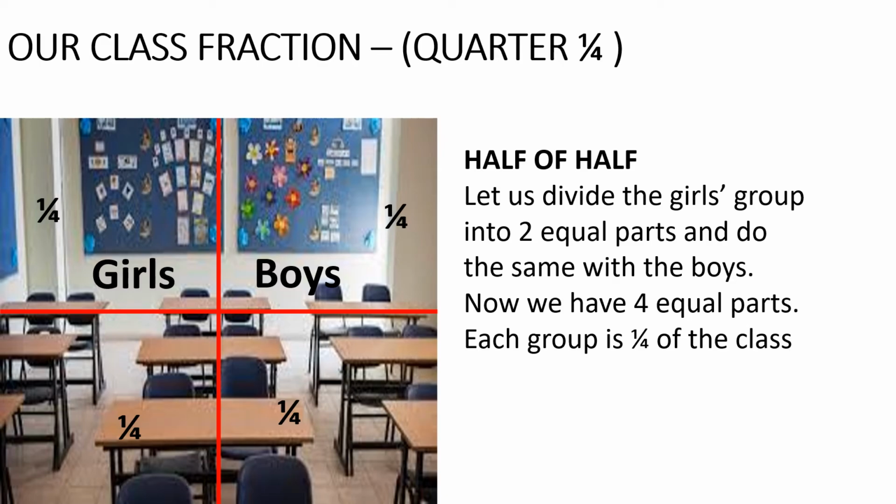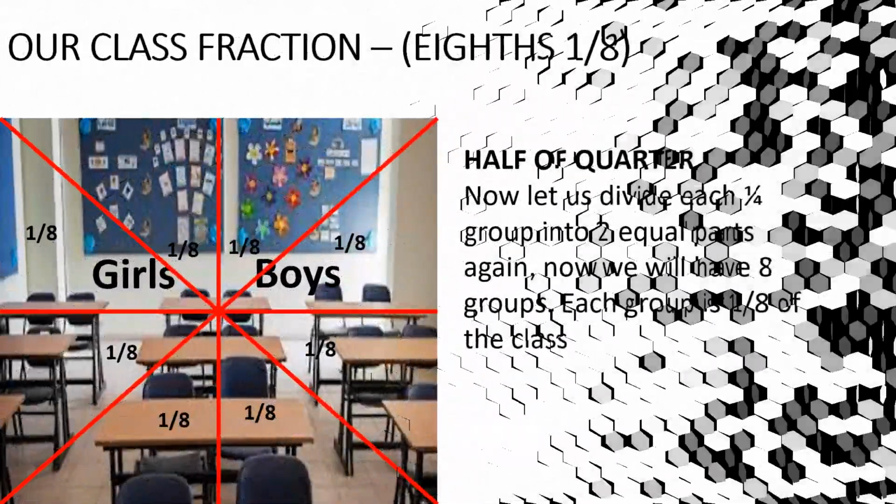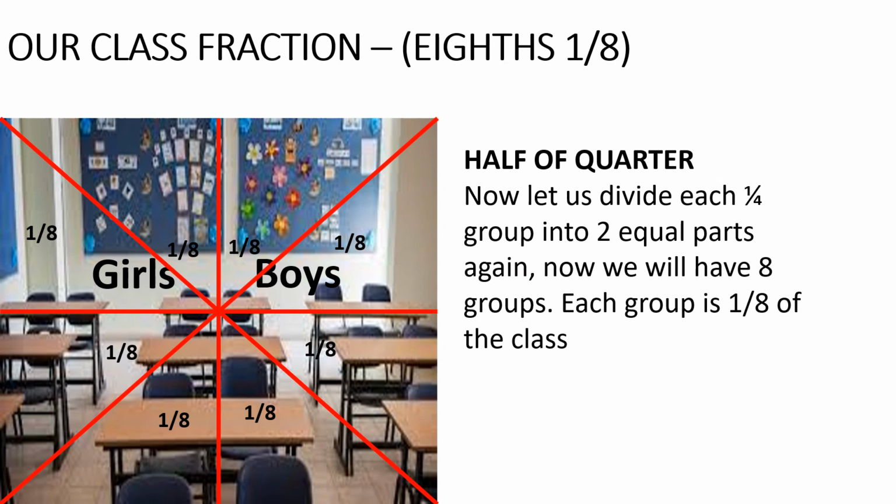And let's talk now about 1/8. Now we know that half of a quarter is 1/8. Look at this, this is a quarter. This full line, just watch my pointer, is a quarter, but we split it into 2 again. So now that we split it into 2, each portion will now be 1/8.